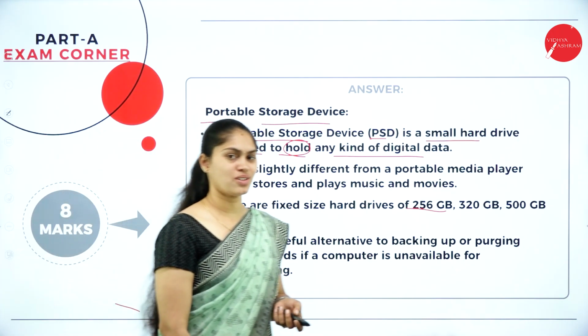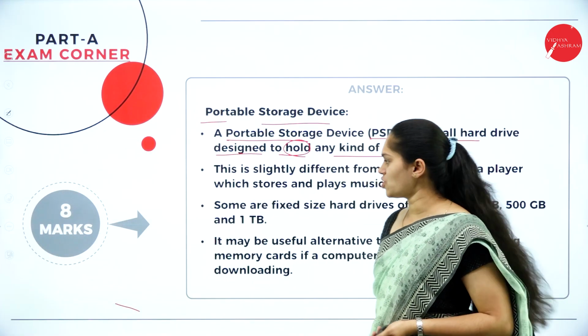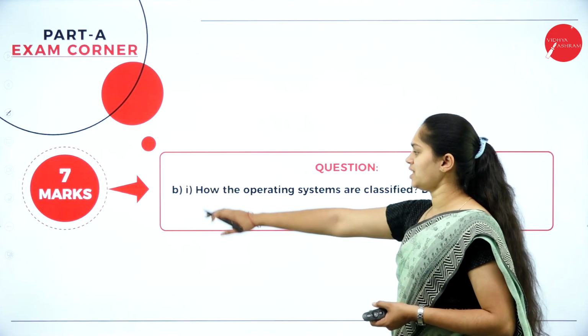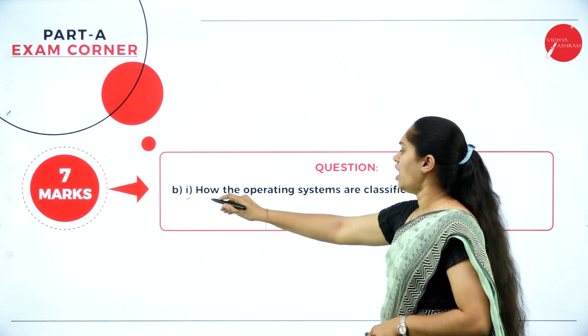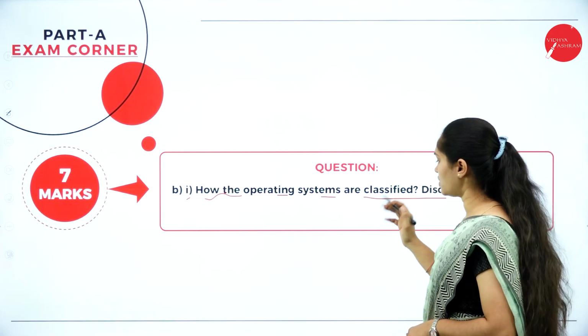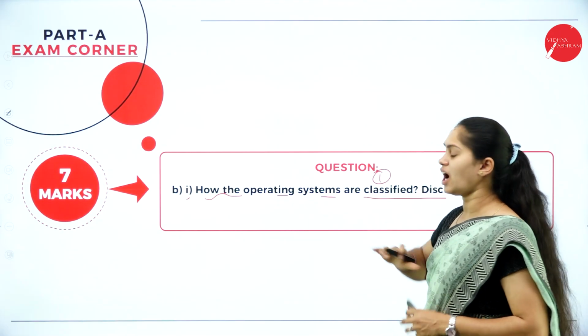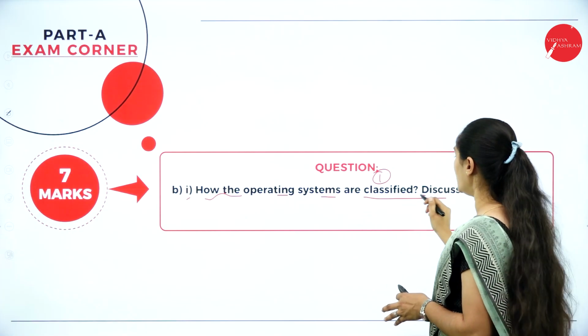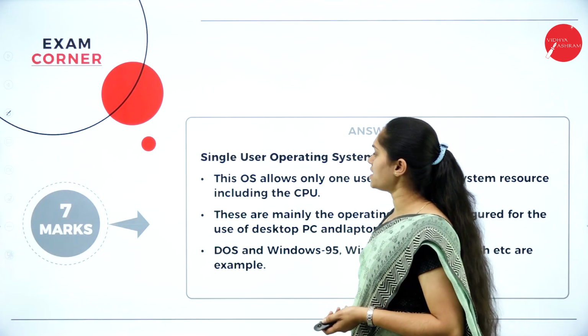I hope you all understood the answer for this question. Let me move to the next one. In that we have B. First one, how the operating systems are classified, discuss. So as I told earlier, you have to write how the operating systems are classified, then discuss. We'll see the answer for that.